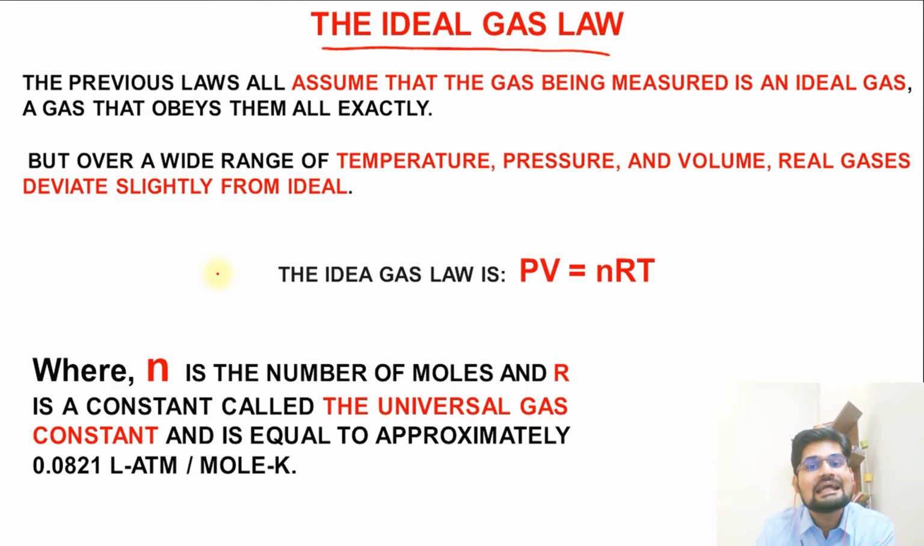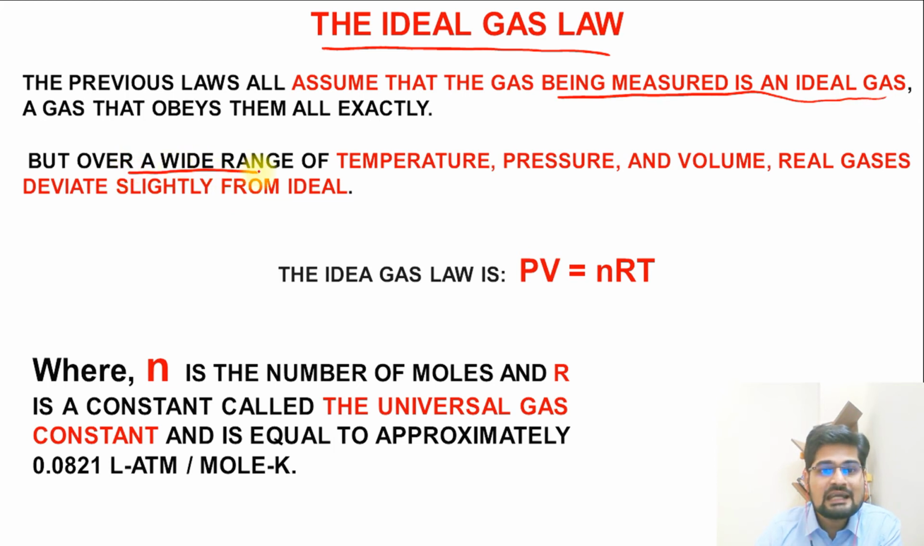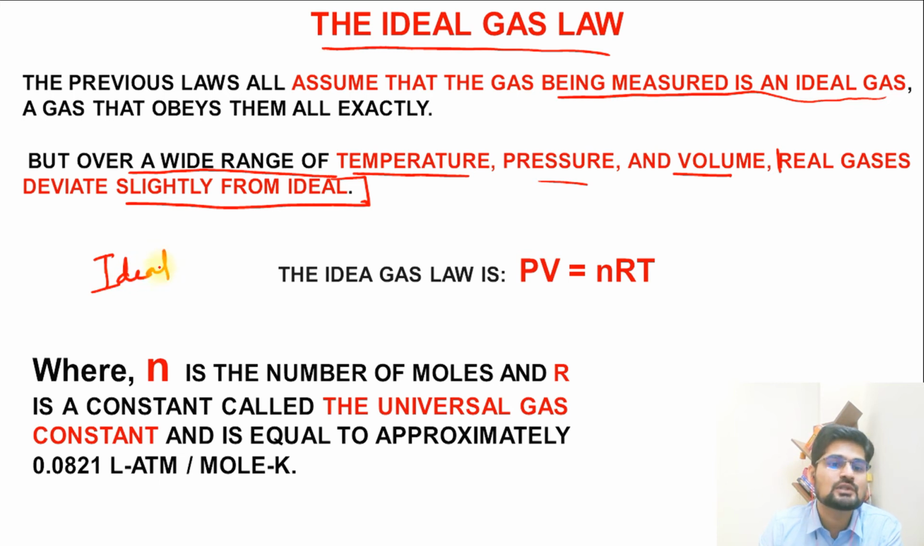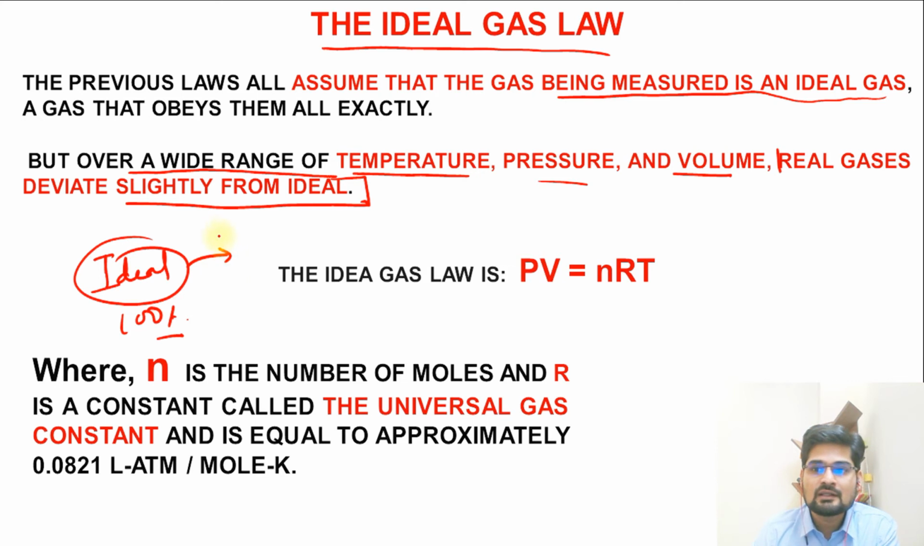So assuming an ideal situation, with gas being measured in an ideal gas situation, right? The atmosphere is made up of gases, so we are talking about the atmosphere here. What happens? Over a wide range of temperature, pressure and volume, real gases deviate slightly from the ideal. Remember, there are various gases, and the ideal situation is the best situation. It is kind of a 100% thing. So what is the deviation? Remember, the deviations are all about this particular P, V and T relationship.